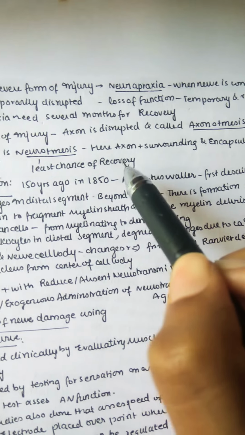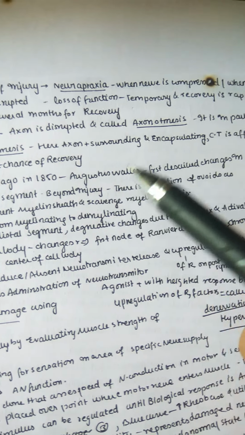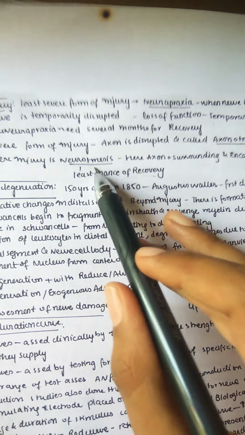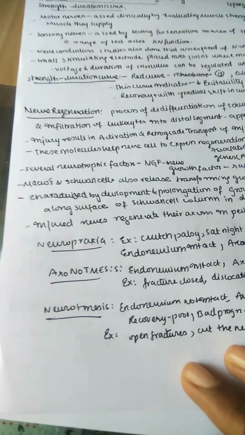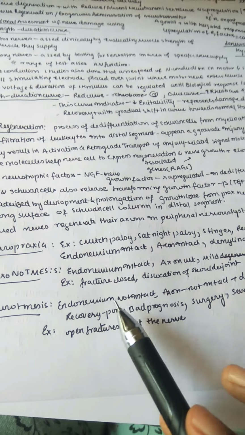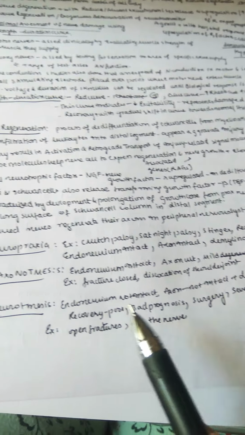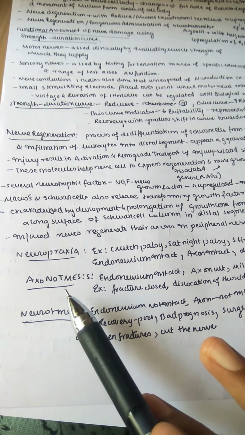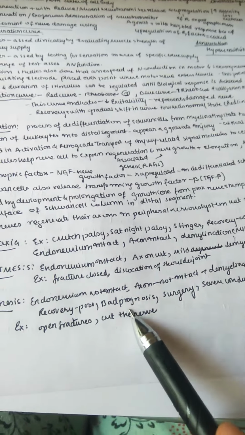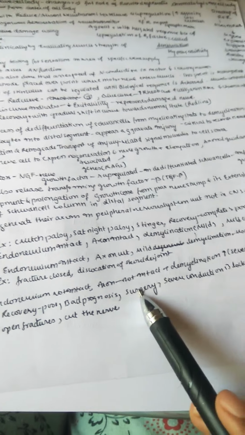neurotmesis. Here the axon along with the surrounding encapsulating connective tissue is affected, and this has the least chance of recovery. This is very important to remember. In neurotmesis the endoneurium is not intact. In neuropraxia and axonotmesis the endoneurium is still intact, but in neurotmesis the endoneurium is not intact and the axon is also not intact,